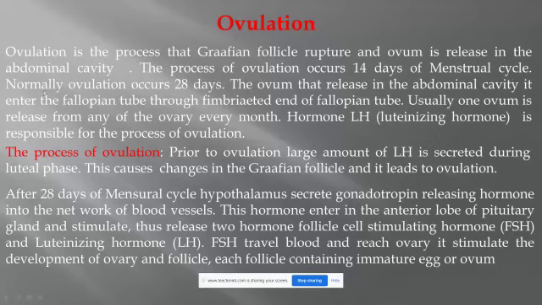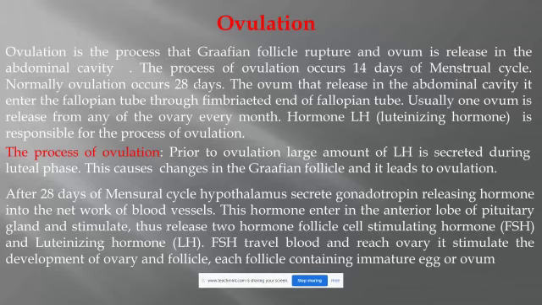The process of ovulation occurs on the 14th day of the menstrual cycle. Normally, the cycle is 28 days. So what I just mentioned here, ovulation, means release of the ovum from the Graafian follicle, or what we call a mature follicle. This process we call ovulation, and this ovum first falls into the abdominal cavity.